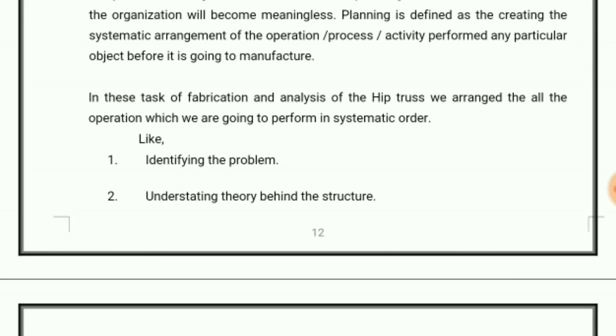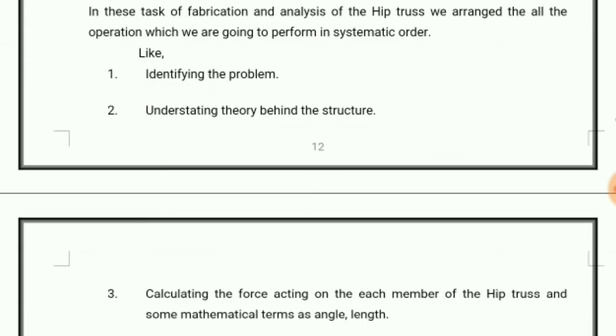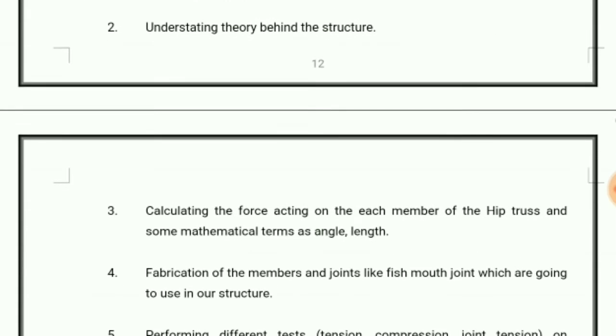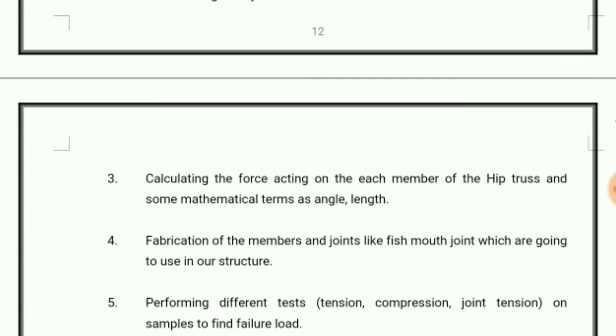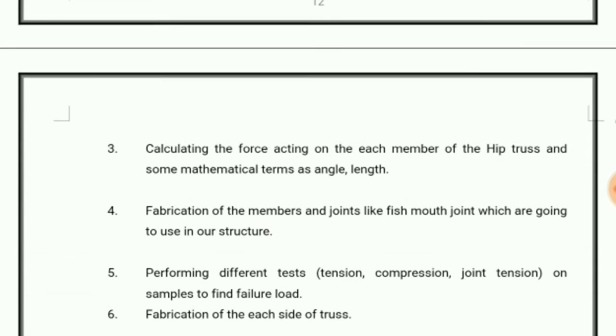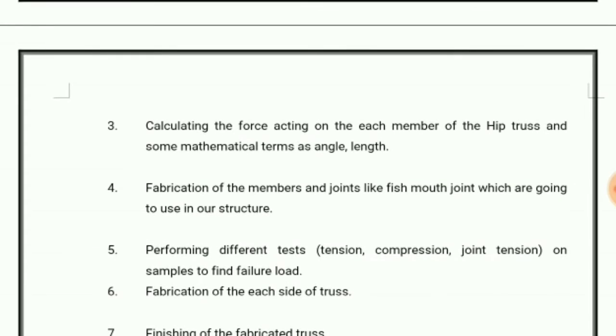So after recognizing the structure and the context behind it, the first thing which we should do is calculating the forces which are going to act on each member of the truss. So it is going to require some mathematical calculations, like the angles and the lengths which are going to be used in the making of the truss. For example, how much length the actual truss is going to be, or what is the angle for the K which we are going to construct in the truss.